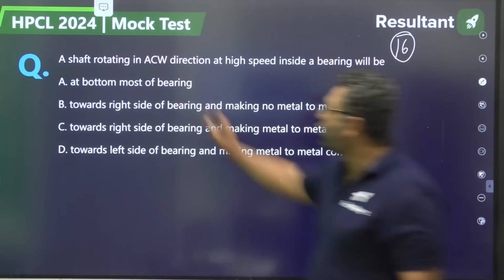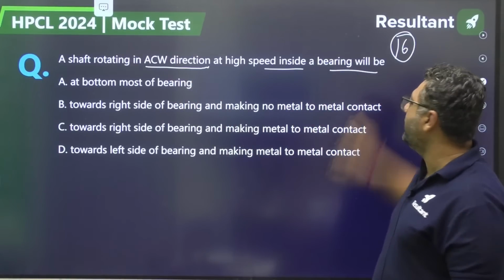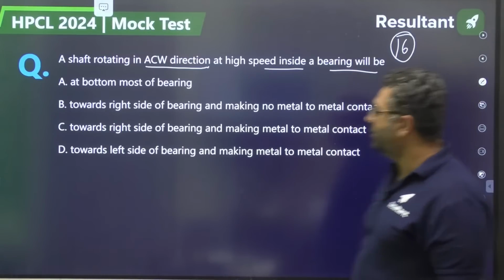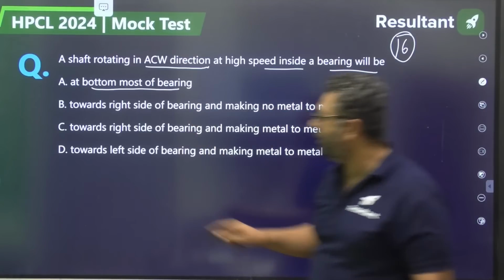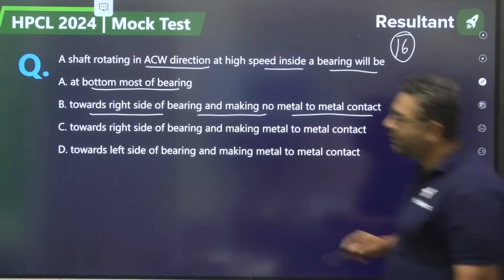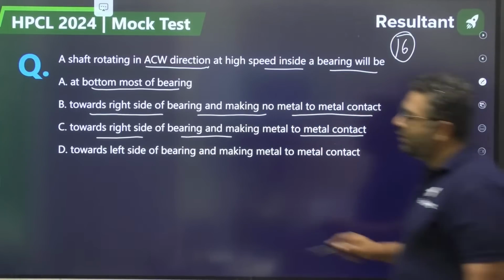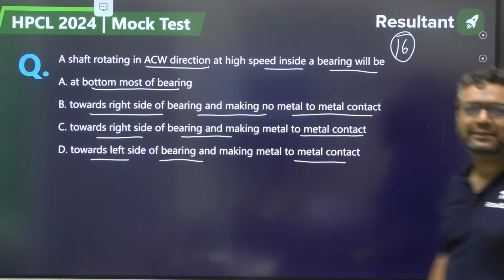A shaft rotating in anti-clockwise direction at high speed inside a bearing. So where will the shaft be? At the bottommost point of the bearing, towards the right side of the bearing and making no metal to metal contact, towards the right side of the bearing and making metal to metal contact, or towards the left side of the bearing and making metal to metal contact. Excellent question, my dear.